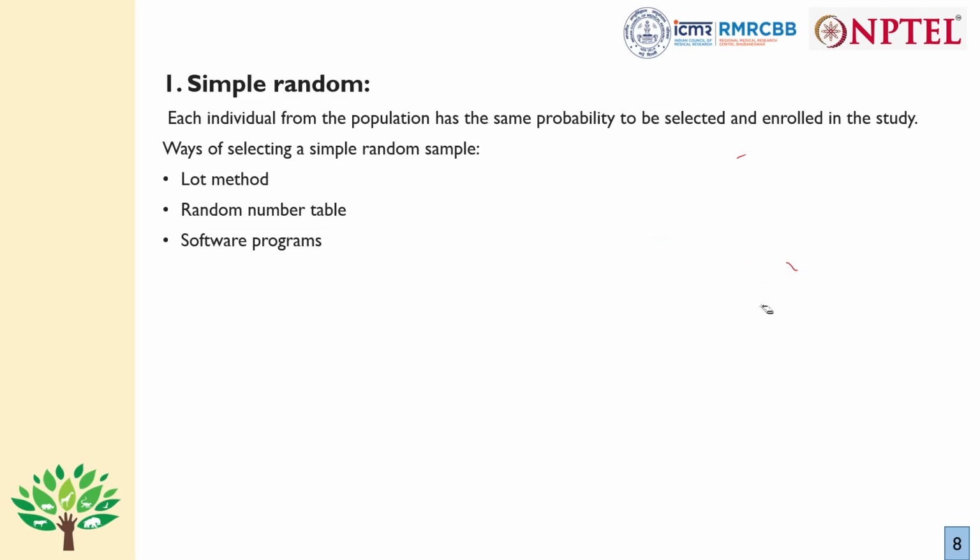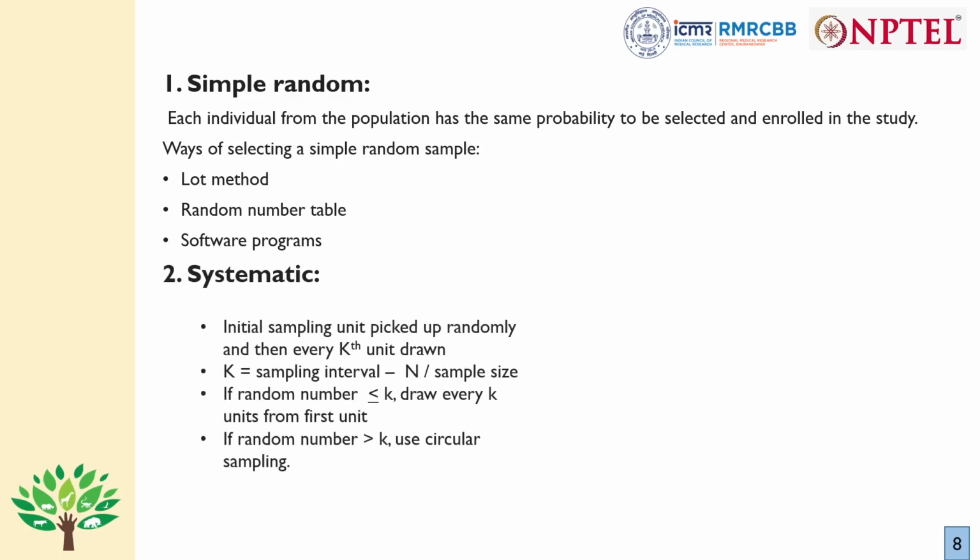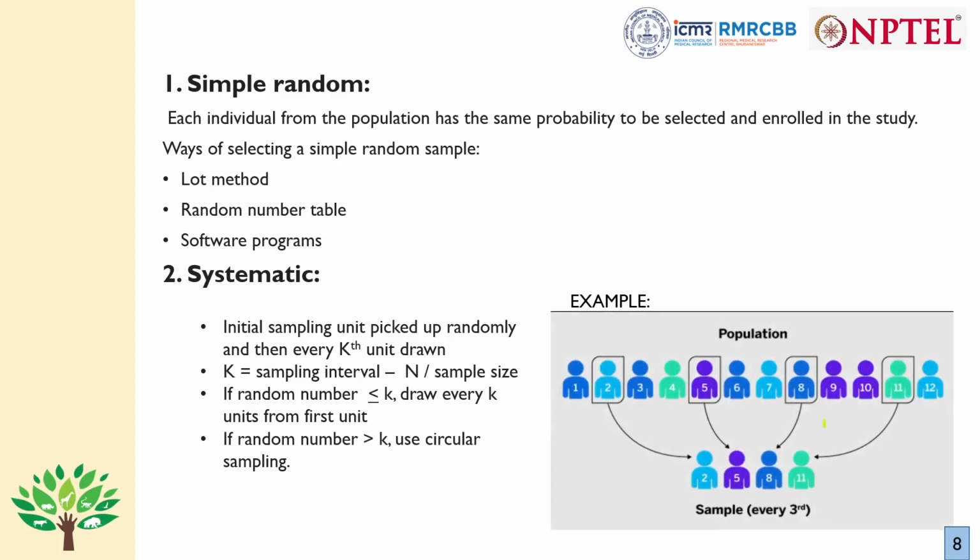Now next is systematic sampling. As the name suggests, it has got some fixed plan, systematic, according to some fixed plan. So the initial sampling unit is picked up randomly and then every kth unit is drawn. So let me show an example. So here you have 12 individuals. Out of this, my sample size is, let's say, 4.